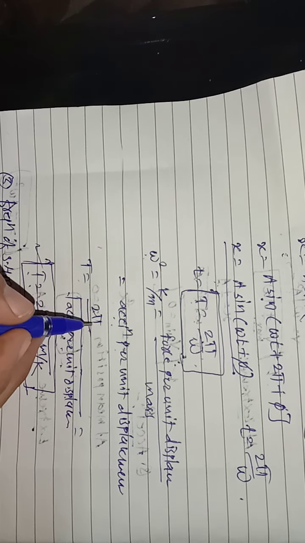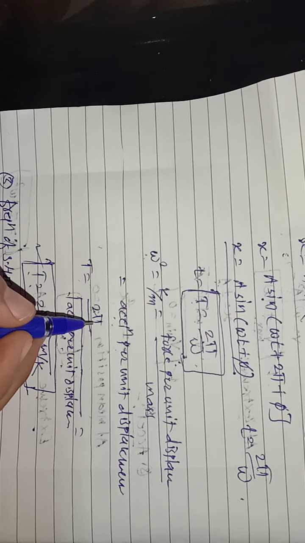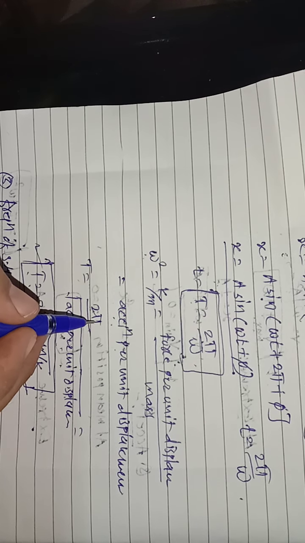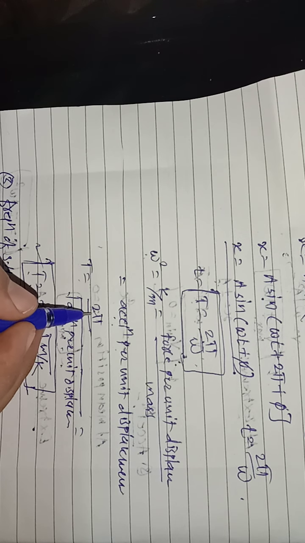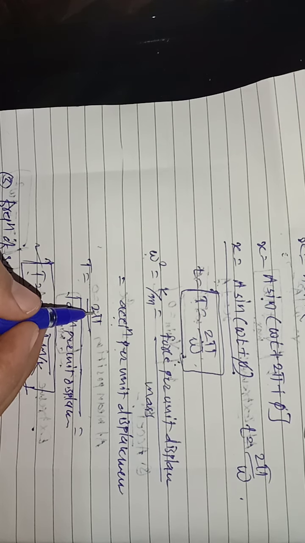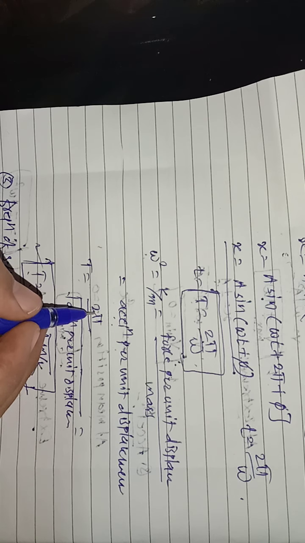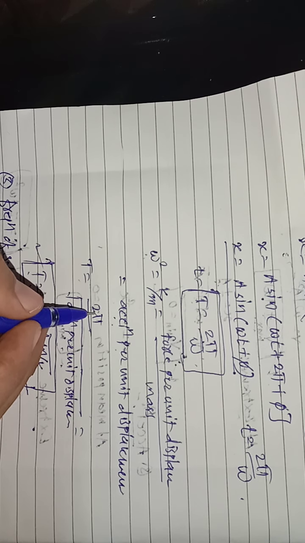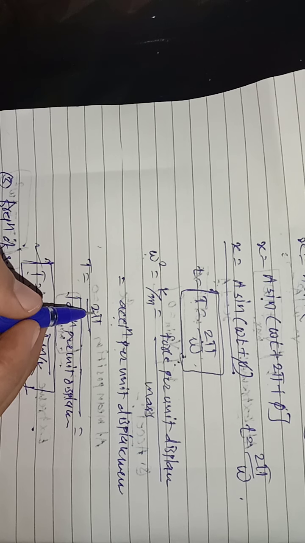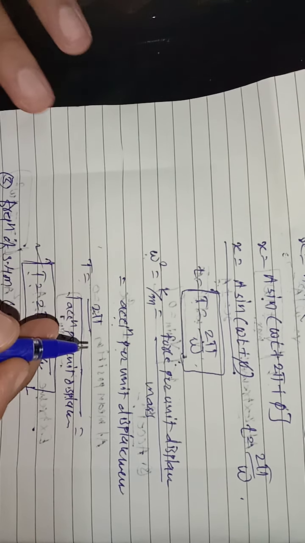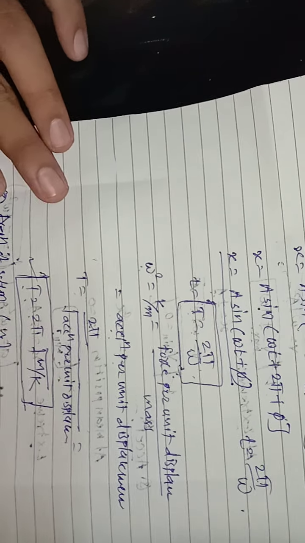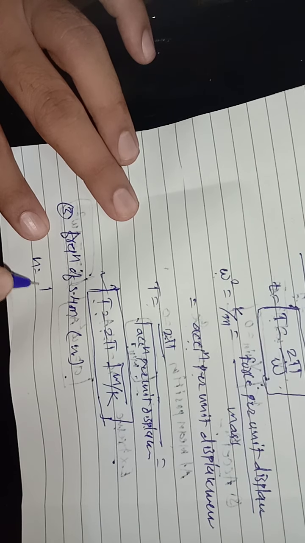And we already know the reciprocal of frequency is the time period. The particle performs one oscillation in time T, hence in unit time it performs 1 upon T oscillations, and hence the frequency n of the SHM is given by n is equal to 1 upon T.